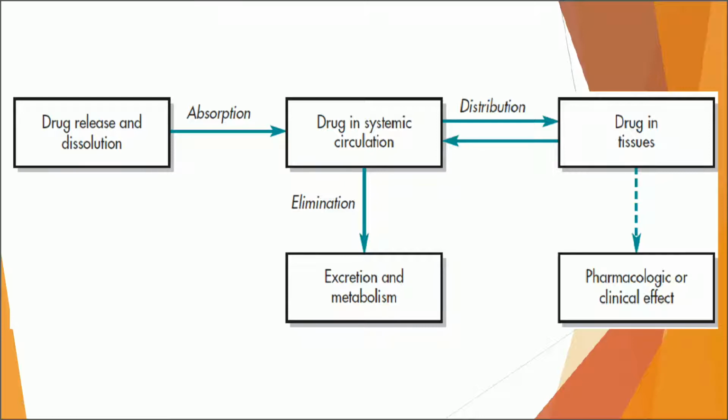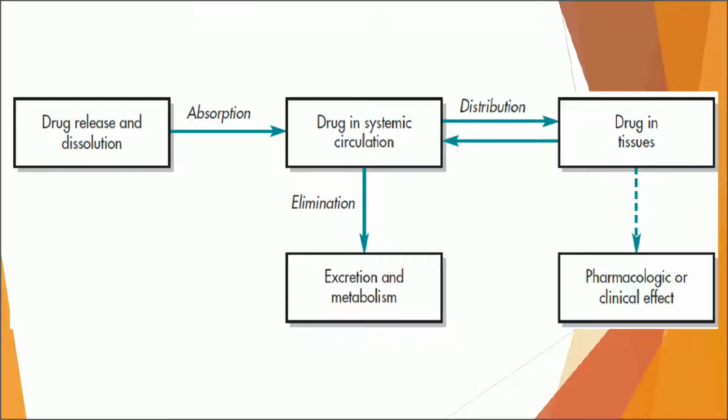The second in the row is the distribution process, where the drug from blood circulation travels to various tissues, and from various tissues it can again re-enter into systemic circulation. Thus the distribution process is a reversible process. From tissues the drug may go to various other small compartments of the body, and there it will produce a therapeutic, or you can say pharmacologic or clinical, effect.